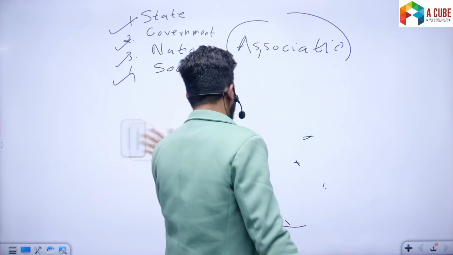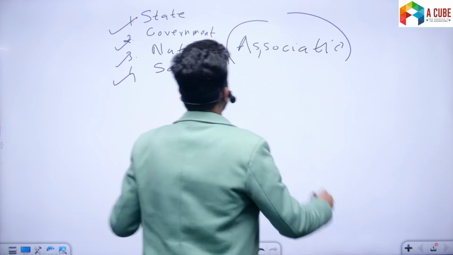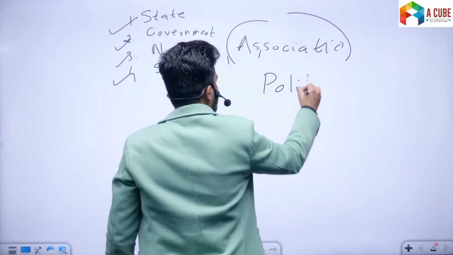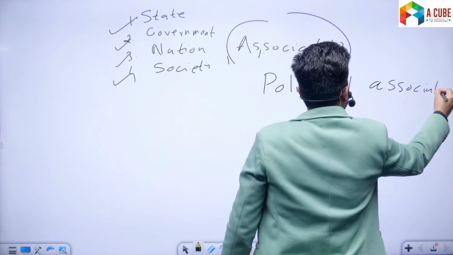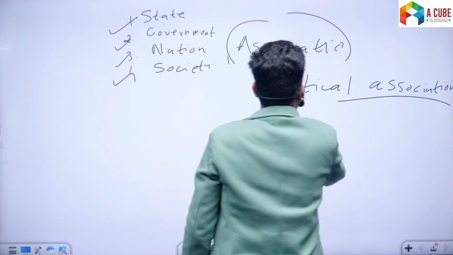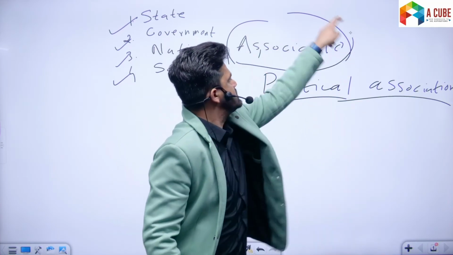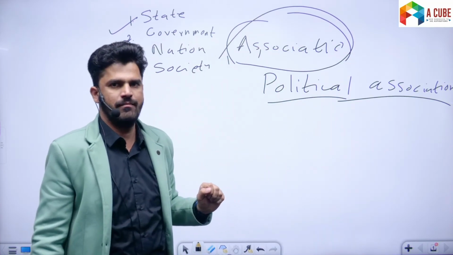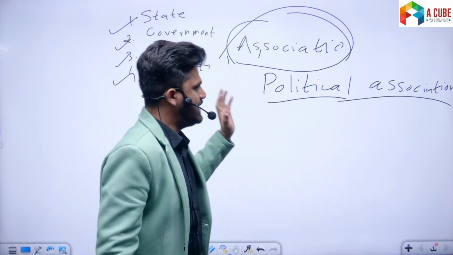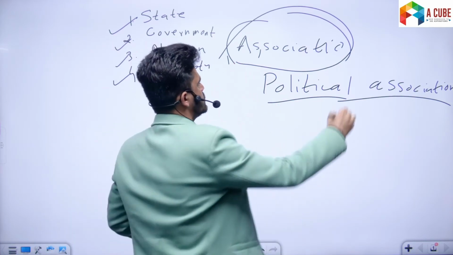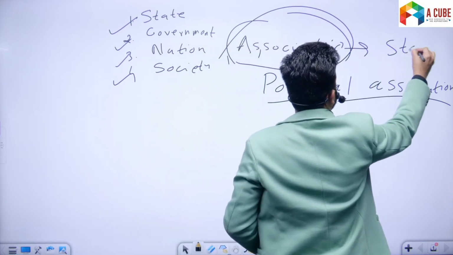Because at the beginning I told you that state is also a kind of association, which is a political association. So are all the associations the same? No. Association and state are not the same.